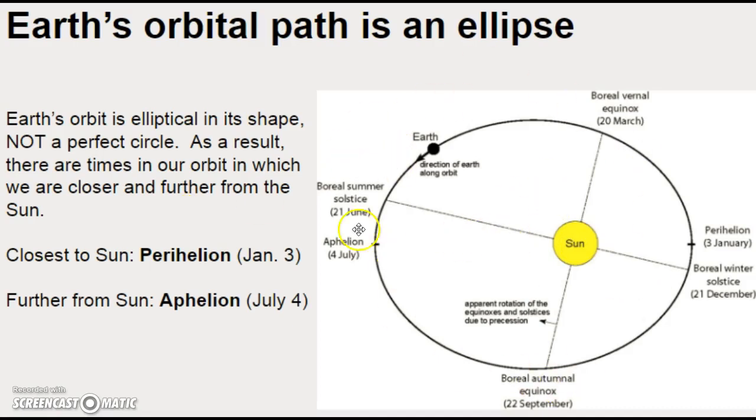And because of the Earth's elliptical orbit, there are times in which the Earth is closer, and there are times in which the Earth is further. But it's not a distance thing. It's the directness of sunlight. And so therefore, in our summer, the northern hemisphere is tilted towards the Sun. And in the winter, the northern hemisphere is tilted away.